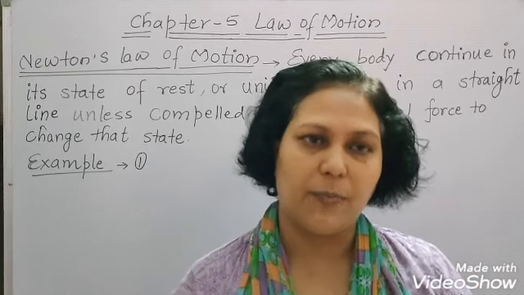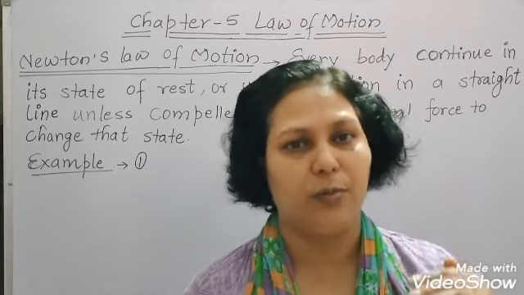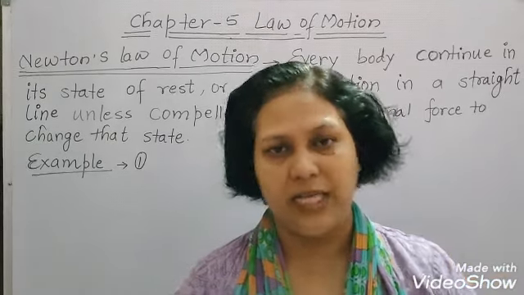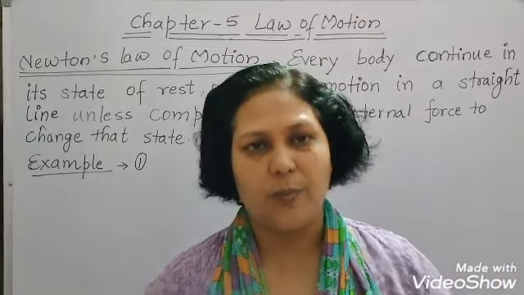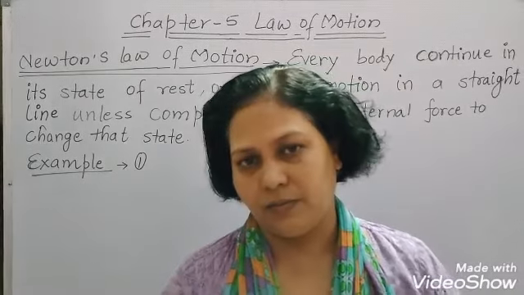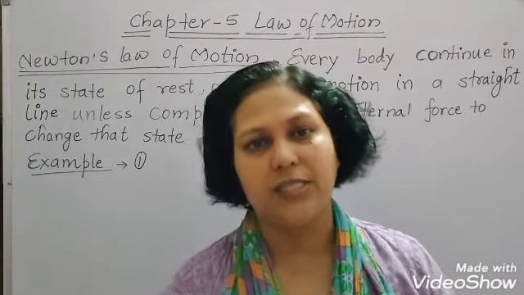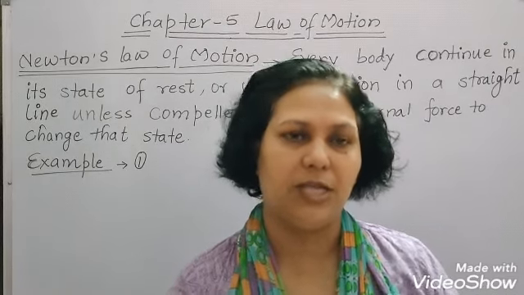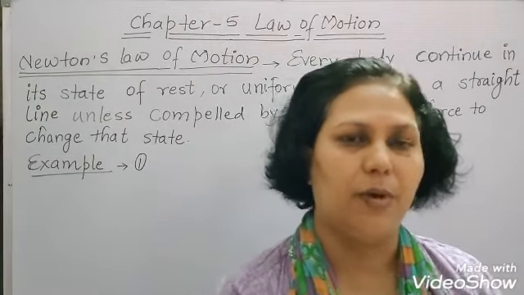So the upper part, which is in the inertia of motion, will lean forward, but the lower part, which is in touch with the surface of the bus, will stop as the bus stops.